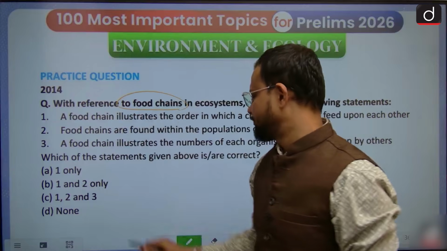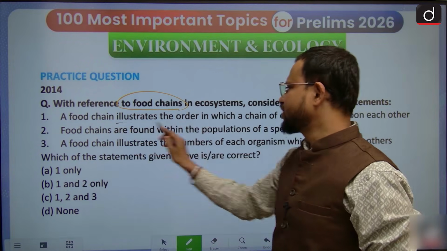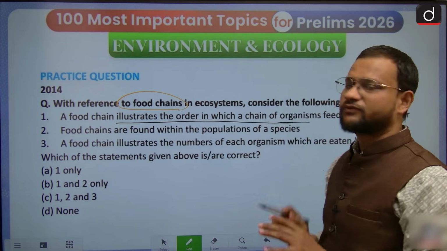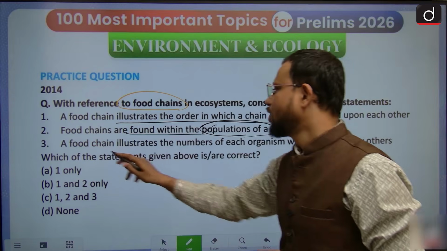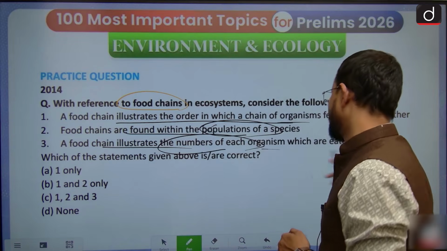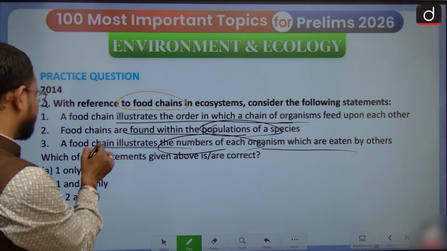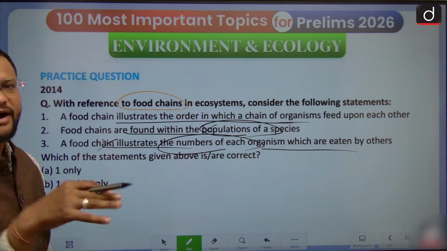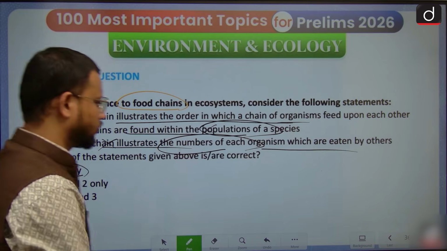Then the PYQ-based practice question on food chain. Food chain illustrates the order in which the chain of organisms feeds upon each other. Yes, that is correct. Food chain illustrates the number of each organism which are eaten by others? No, that is not reflected by a food chain, rather by the number pyramid. So the answer to this is one only.